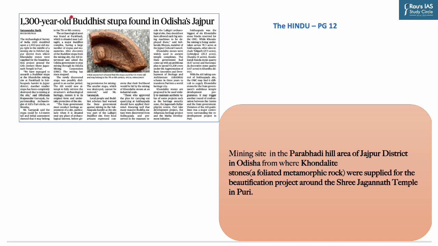So the first pointer is based on the news related to the finding of a Buddhist stupa. The important point is the mining site, that is Parabhadi Hill of Jajpur district of Odisha. Another important point is Khondalite stone, which is basically a foliated metamorphic rock. And rocks from this mining site were being used in the beautification project of Sri Jagannath Temple of Puri.